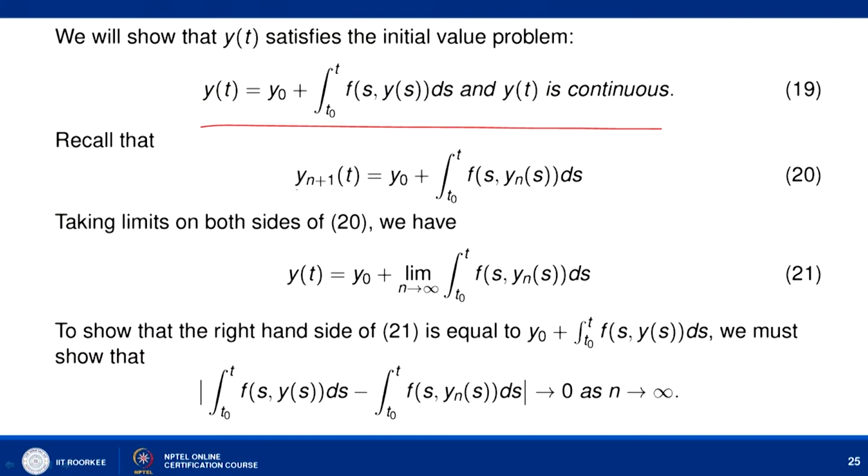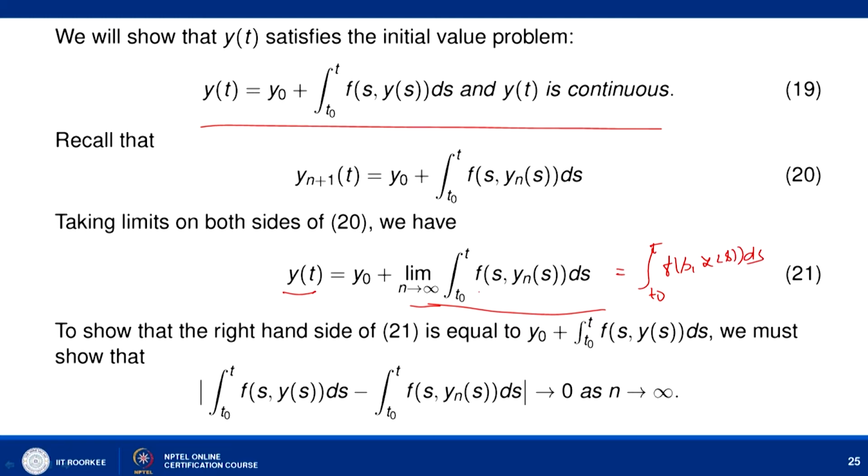For that, recall that y_{n+1}(t) equal to y_0 plus the integral from t_0 to t of f(s, y_n(s)) ds. Now, take the limit on both sides. We have the limit as n tends to infinity of y_{n+1}(t), that is given as y(t), equal to y_0 plus the limit as n tends to infinity of the integral from t_0 to t of f(s, y_n(s)) ds. So, what we want to show is that this quantity is nothing but the integral from t_0 to t of f(s, y(s)) ds. So, this we want to show.